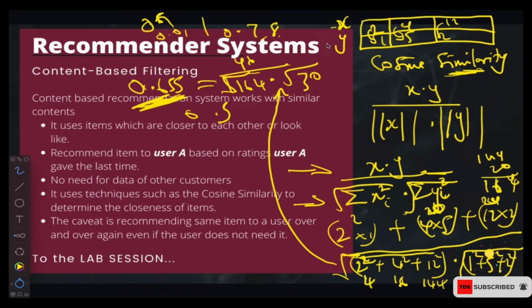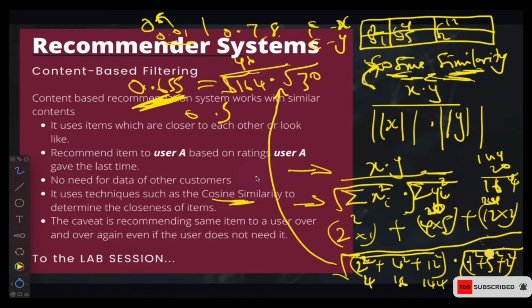The similarity between x and y: if x is one brand of chocolate and y is another brand of chocolate, then we will surely recommend y for anyone who searches for x. That is how cosine similarity works. For each of the items that you see on Amazon, they calculate the cosine similarity. If you search for any item, they will calculate the cosine similarity and then recommend the similar items. It's not like you can search for chocolate and they will recommend shoes. The cosine similarity between chocolate and shoes will be very less. So that's how cosine similarity works.